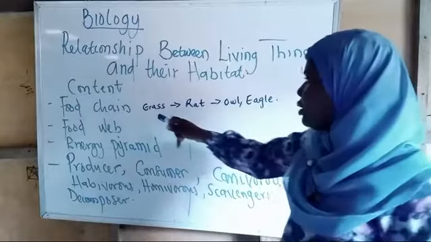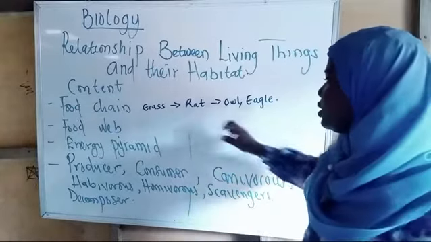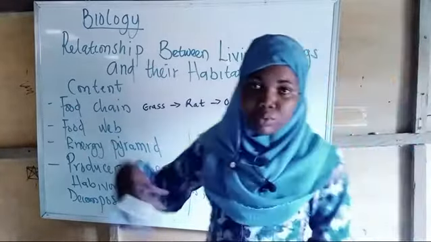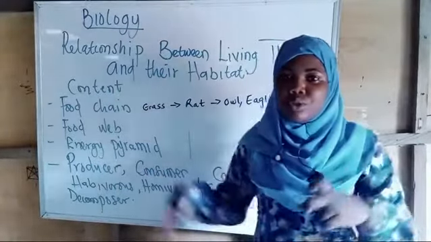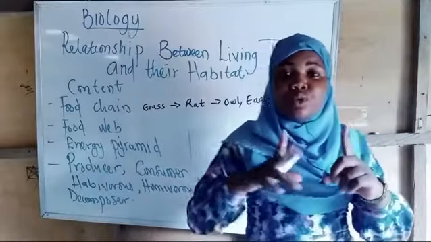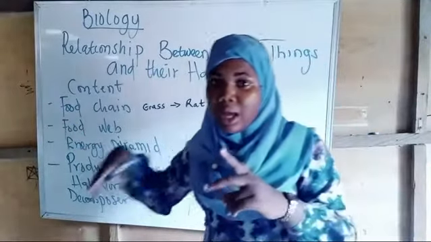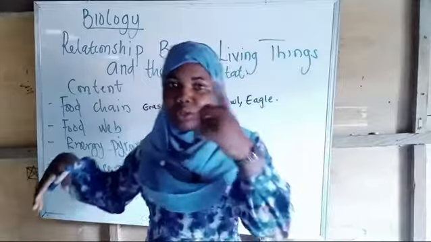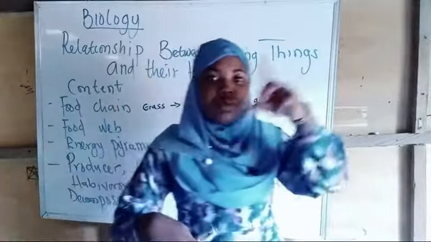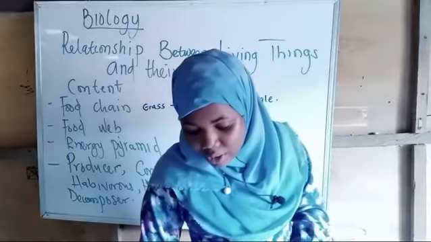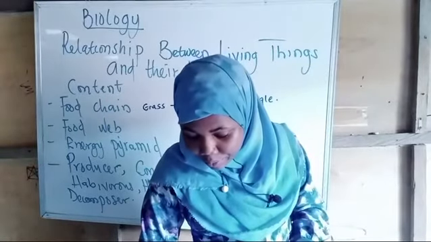Here now, we're looking at these three organisms. This is feeding this, this is feeding this. In the food web also, we're doing the same thing, but this one is an interconnection. One is connecting to another. One can be connected to two various organisms, and this one too is connected to another organism. A can be connected to B, connected to C. At the same time, C can also be connected to B. So I'll be giving an example of a typical food web.